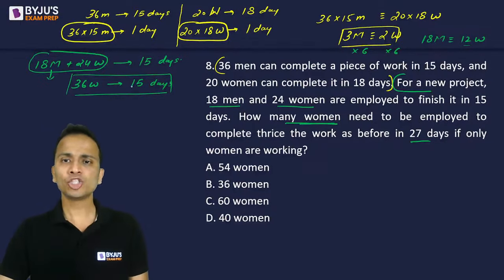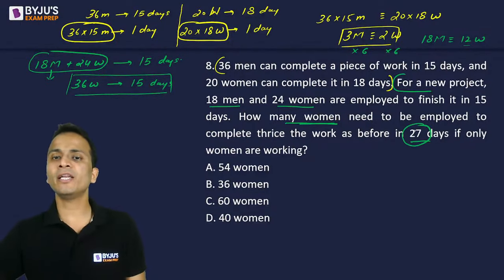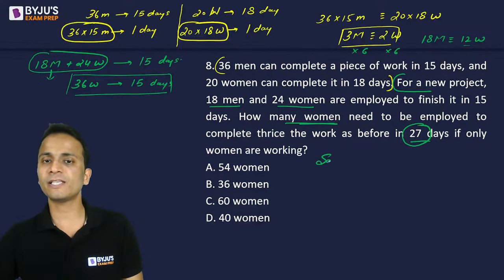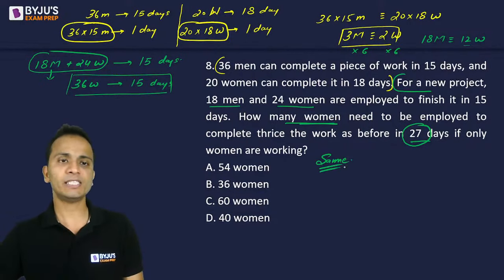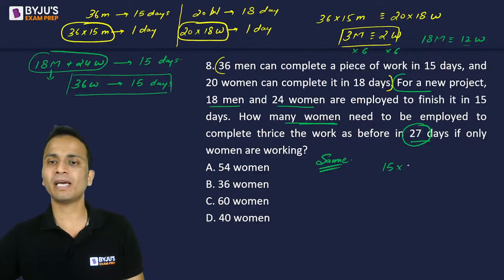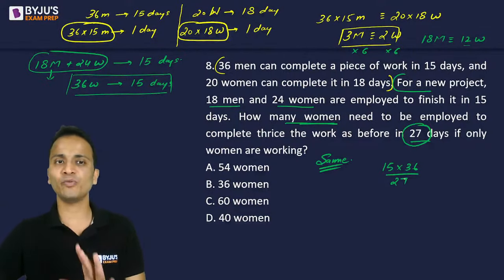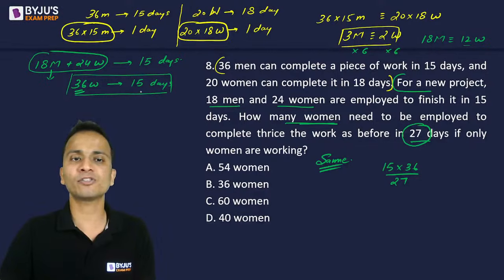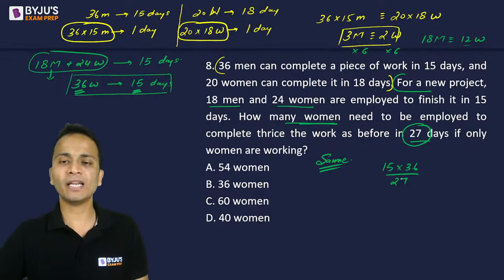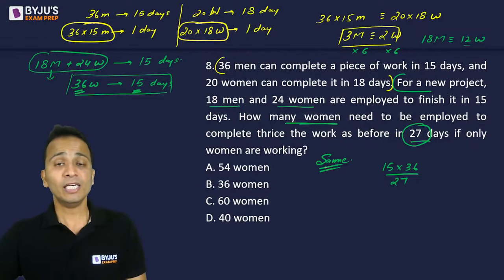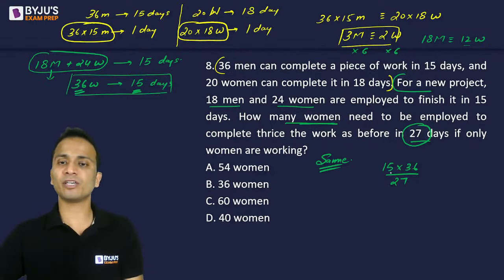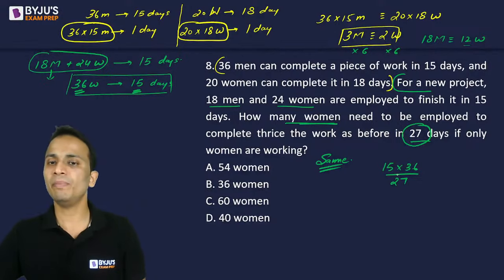So to finish the same project in 27 days, how many women will be required? The number of women required will be equal to 15 multiplied by 36 divided by 27. Now this is the basic concept of time and work. So when you get into the details of time and work, you will understand. So work here will be 36 multiplied by 15, to be done in 27 days. So to finish the same work, these many women will be required.